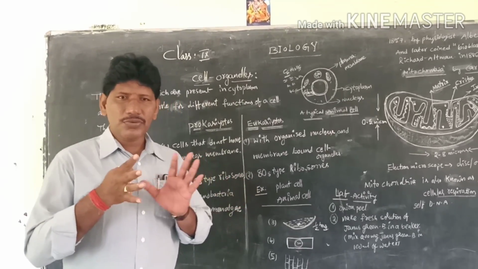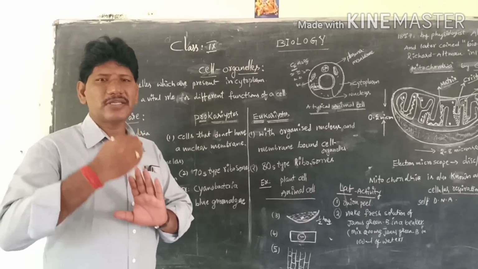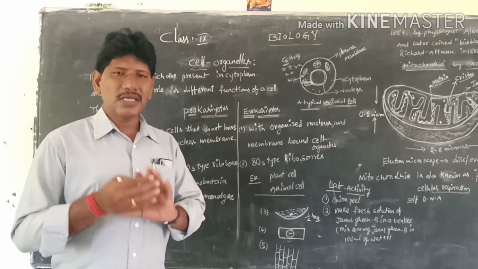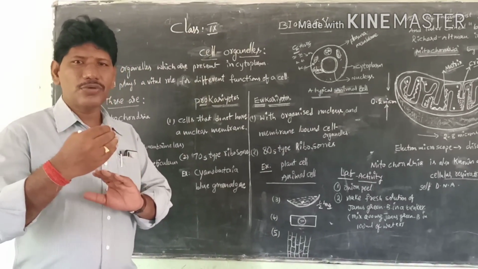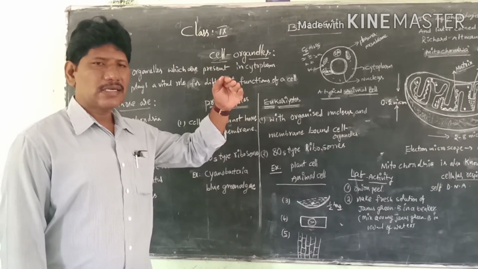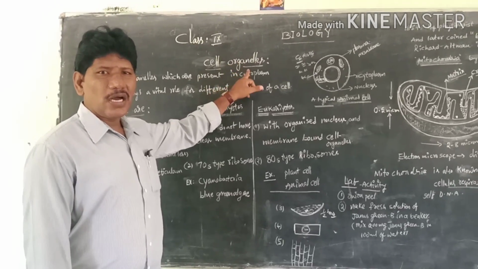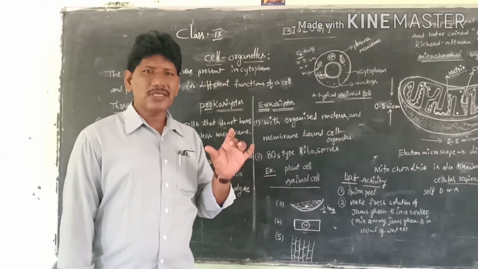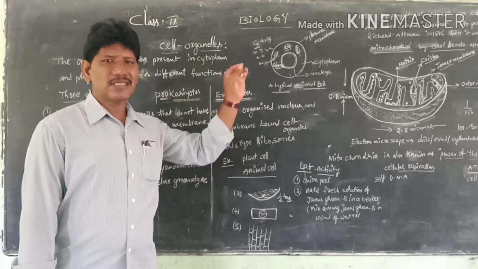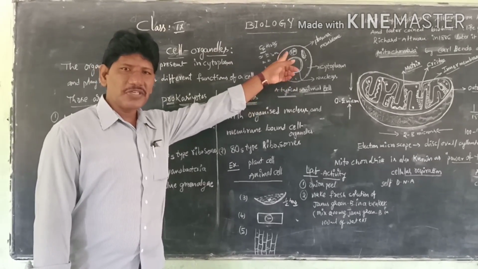So till now, what we have discussed is similar to the 8th class first chapter, cell the basic unit of life. But here we have to enhance our knowledge with another important concept of the cell called cell organelles. Cell organelles are usually minute particles present in the cytoplasm. They play a vital role for a specific function of the cell.